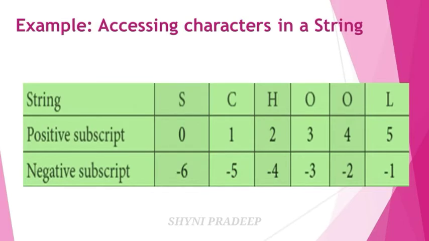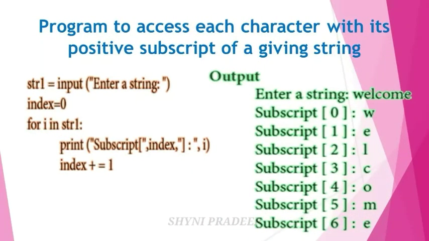Let's see one program to access each character with its positive subscript of a given string. First, one variable is given, that is str1. Next input, you have to enter the input. What is the input? Enter a string. The index position is 0, it starts from 0. Next a for loop is given, for I in str1. Here print subscript index I. Next index is equal to index plus 1. You have to add 1 to the index value.